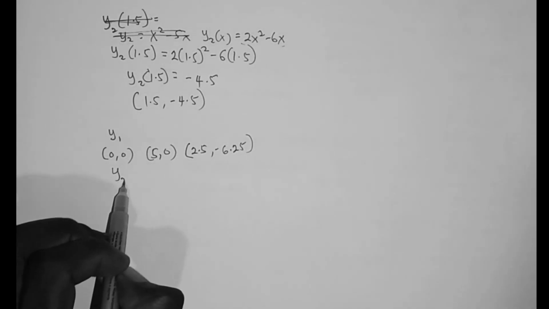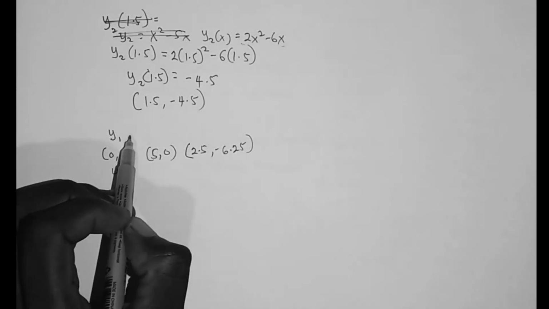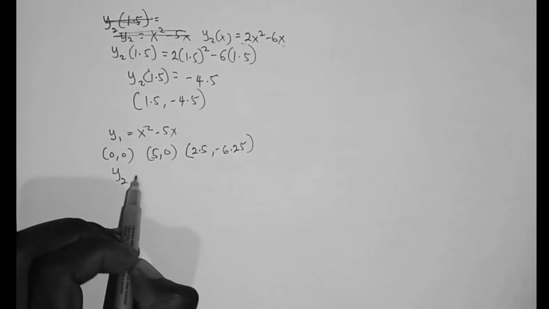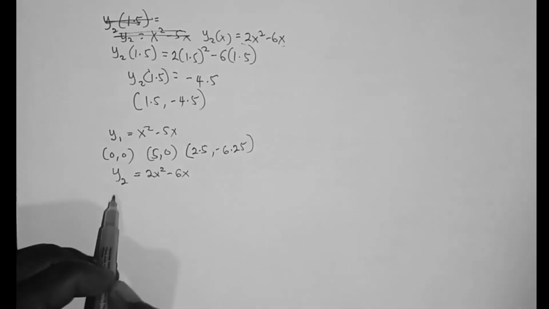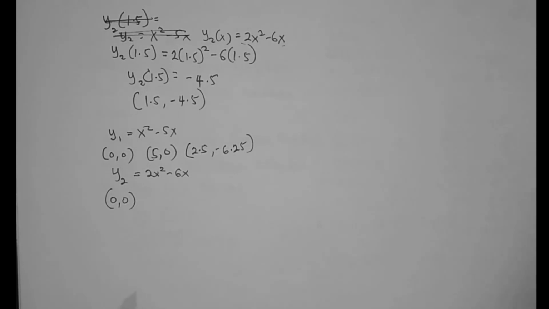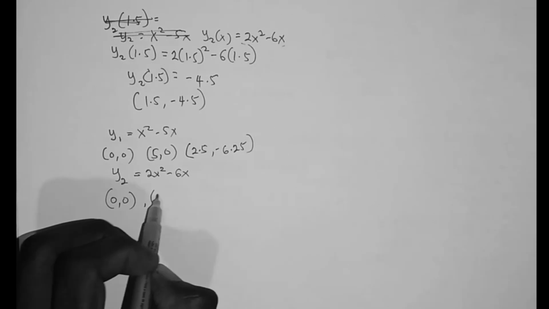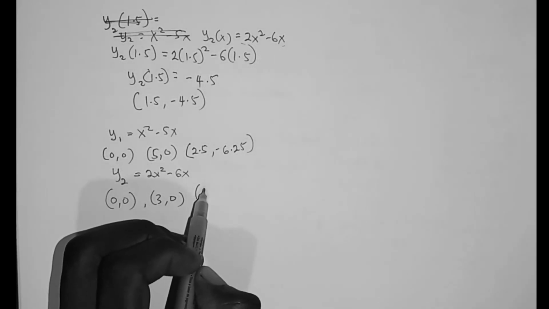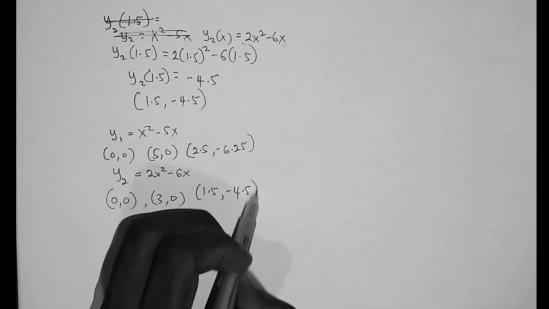Let me write the equations: y1 equals x squared minus 5x, and y2 equals 2x squared minus 6x. For y2, we had (0, 0) as both a point on the x-axis and the y-intercept, the other point on the x-axis as (3, 0), and the turning point as 1.5 and minus 4.5.